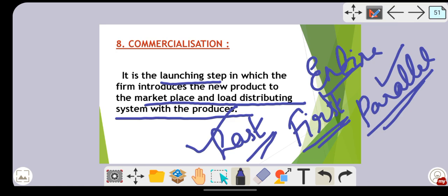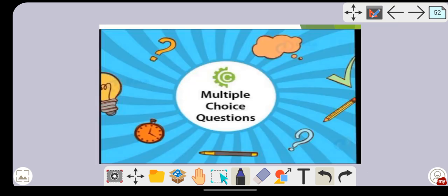First entry: you are introducing the product before competitors. Parallel: you are introducing the product with competitors. And last entry: after competitors you are introducing the product. So I hope this concept was clear to you. We'll try to solve a few MCQs. As I have told you, if you want to solve MCQs, it is very important to understand the concept. If you understand the concept, you can easily tick the right answers.